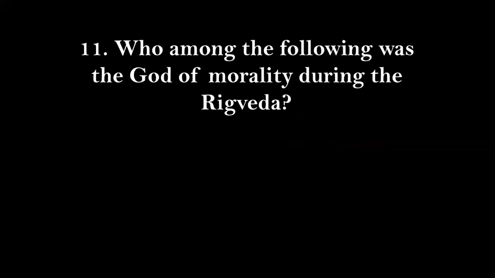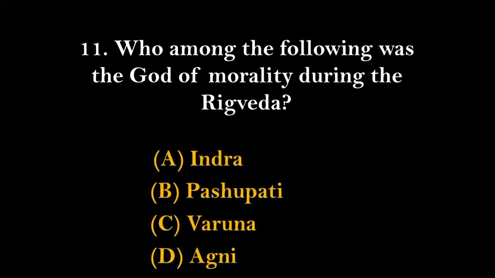Question number 11. Who among the following was the god of morality during the Rig Veda? Options given here are Indra, Pushan, Varuna, and Agni. And the right answer for this, the god of morality during the Rig Veda, was option number C, that is Varuna, which is also known as the god of sky.